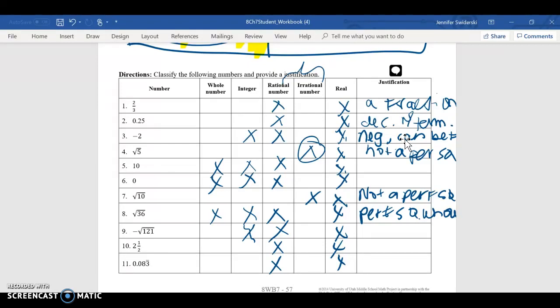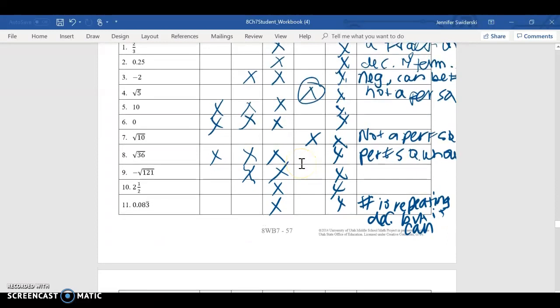Number 9, it's a fraction. Number 11, the number is a repeating decimal, but it can be put into fraction form if need be, okay?